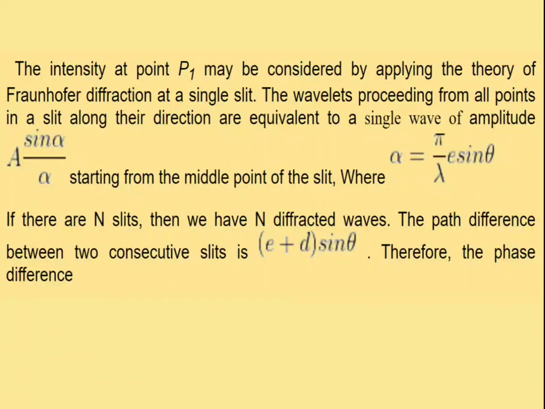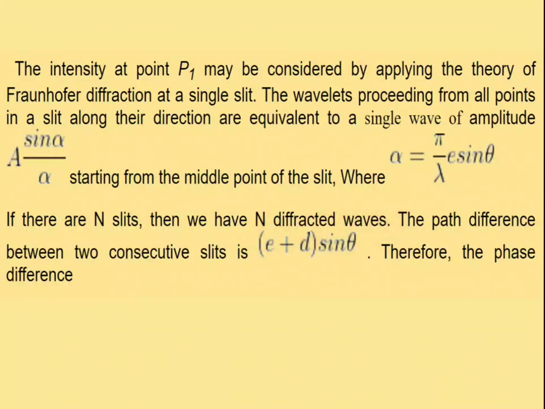So here, to find the resultant amplitude in this case, we use the same formula. A sin alpha by alpha is the resultant amplitude in the case of Fraunhofer diffraction due to a single slit. In this case, alpha is equal to pi by lambda into e sin theta. But here there are N slits, that means we have N diffracted waves.